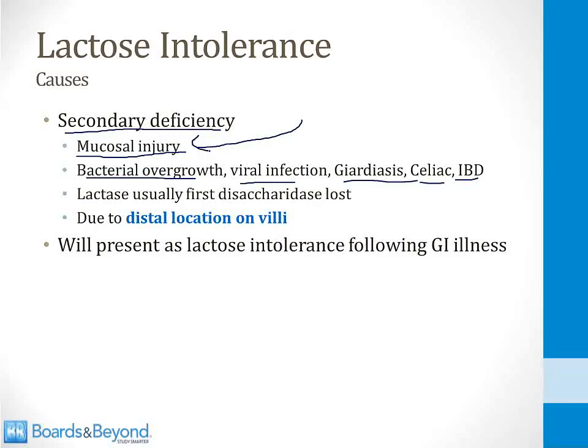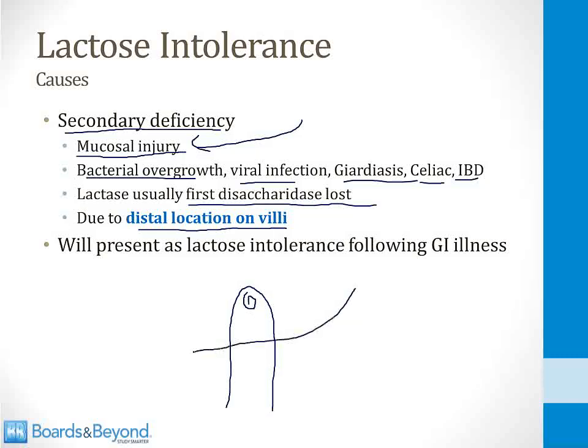this can cause you to lose your functioning lactase enzyme. And it turns out that the lactase enzyme is usually one of the first disaccharidase enzymes that is lost, and this is because it's found in a distal location on the villi. So if this is one of the small intestinal villi, it turns out that lactase localizes to the distal tip. This makes it very vulnerable if there's mucosal damage. Anything that damages the mucosa of the small intestine can cause this tip to be lost, and then the patient will become secondarily lactose intolerant. And this will present as lactose intolerant symptoms following some type of GI illness, potentially one of these that I've listed here on the screen.